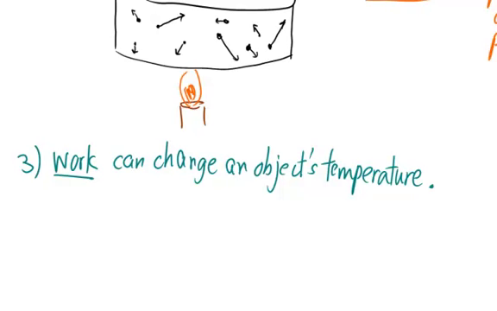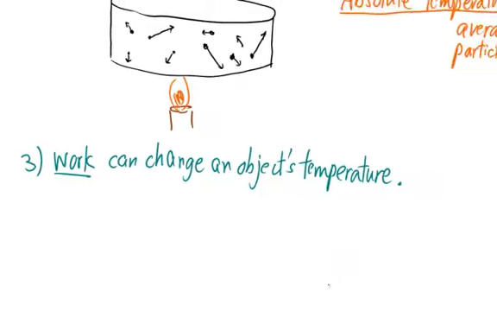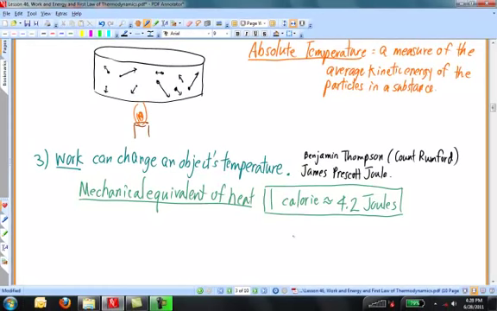About 50 years later, James Prescott Joule, an English physicist, built a sensitive water-holding instrument with paddle wheels and falling weights to measure the conversion of mechanical work into heat, giving us our present-day equivalent between the two. 1 calorie is equal to about 4.2 joules. In this course, you'll work mostly in joules, though you ought to be familiar with both sets of units. A calorie, by the way, is the quantity of heat that, when added to 1 gram of water, raises the water's temperature by 1 centigrade degree.